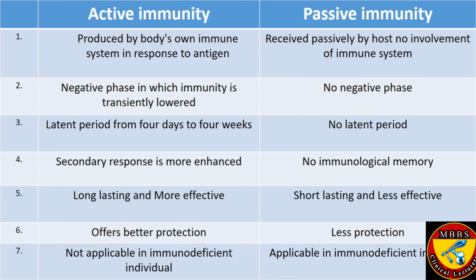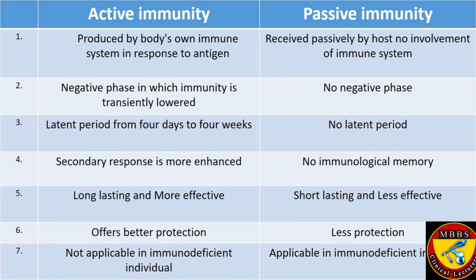While passive immunity is received passively by the host, with no involvement of the immune system. What is received passively? Antibodies. Preformed antibodies are introduced into the body, so there will be no stimulation of the immune system, but the antibodies are already in the body and they will compete against the antigen.